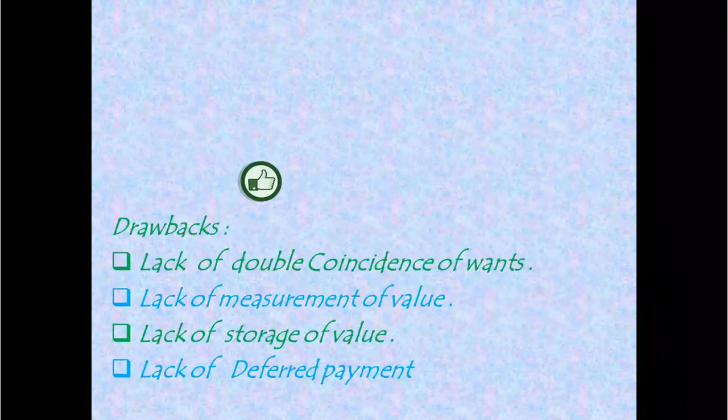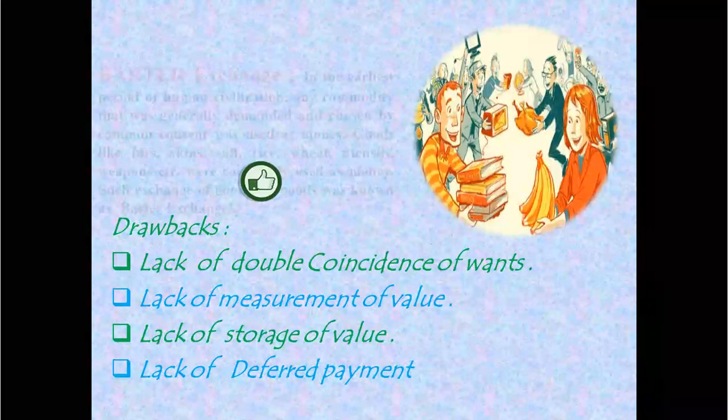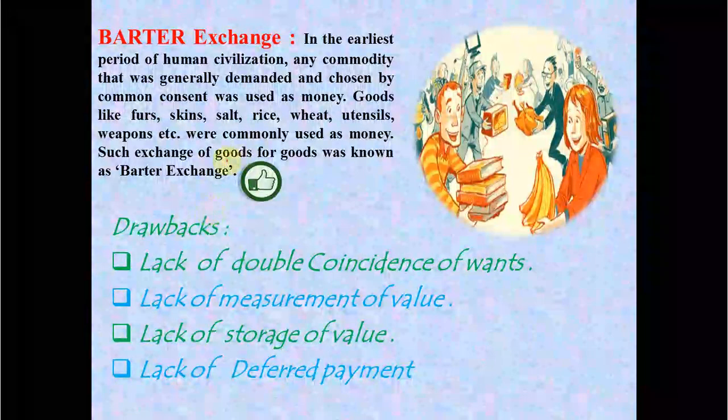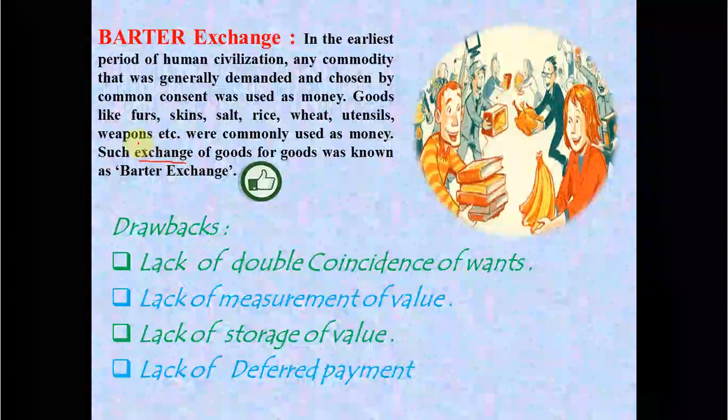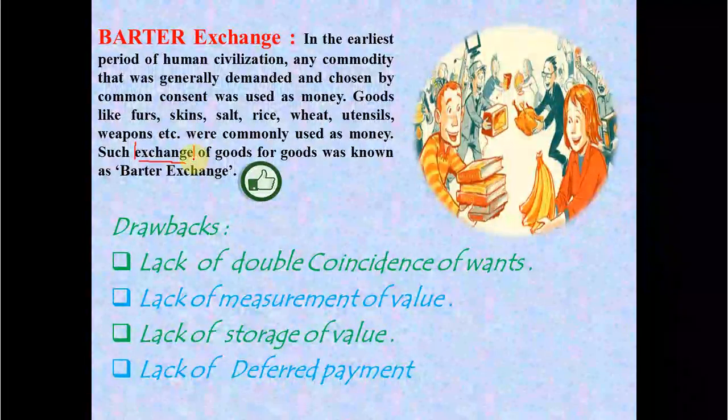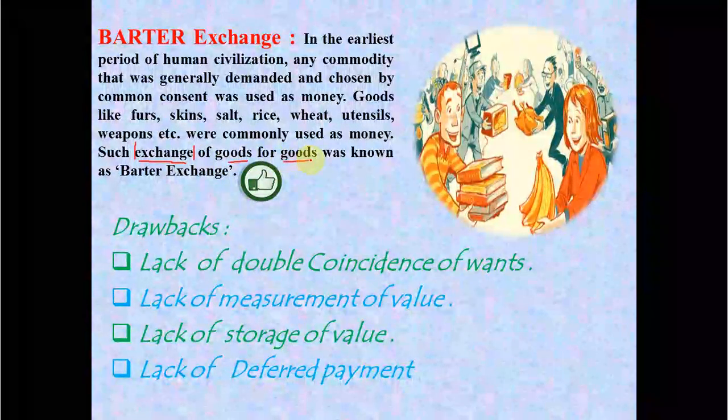Starting with the barter system. When we talk about the barter system, it refers to exchange. Exchange means give and take. In the first introduction chapter we have already learned about exchange. Exchange refers to the give and take of goods for goods.